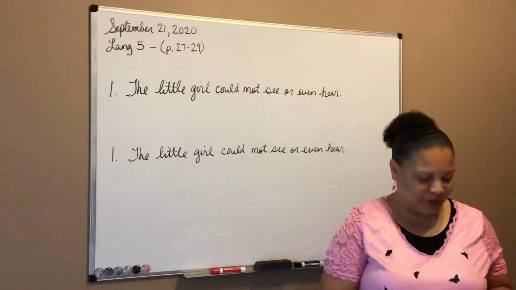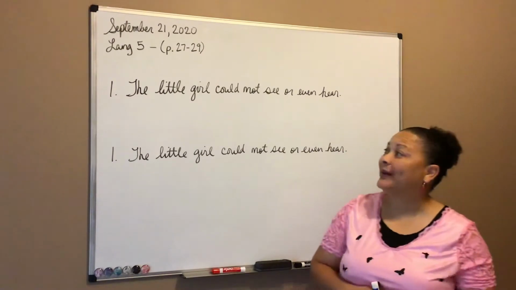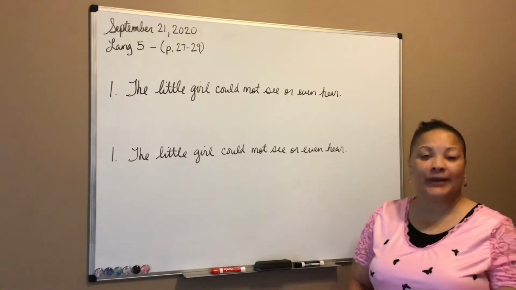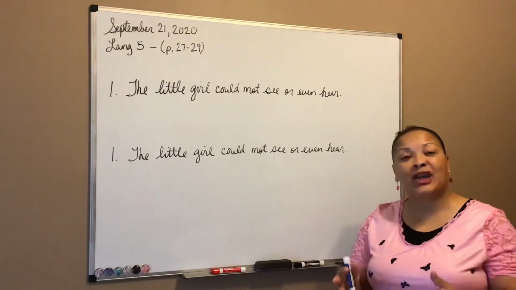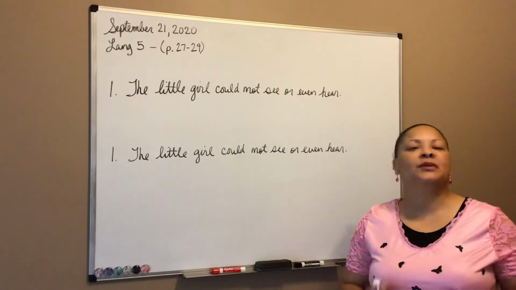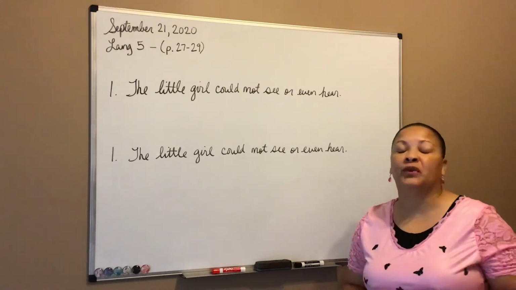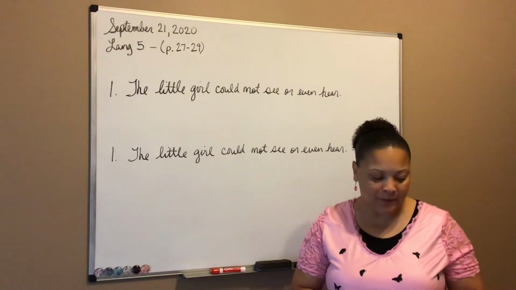Good day, fifth graders. Today we're going to be on pages 27 through 29. We're going to be starting our chapters, our sections on nouns. So far we've covered all the verbs, the actions, the state of beings, the helping verbs. So we know what verbs are. We know how to identify them in sentences. So now we're going to move over to the nouns, which is going to bring us into our subject side.